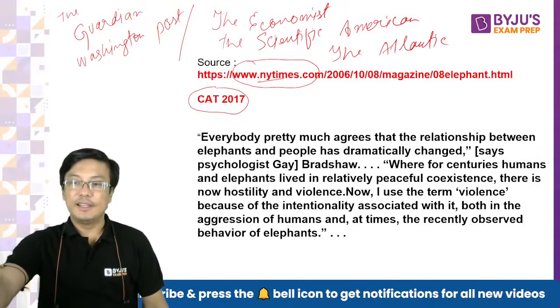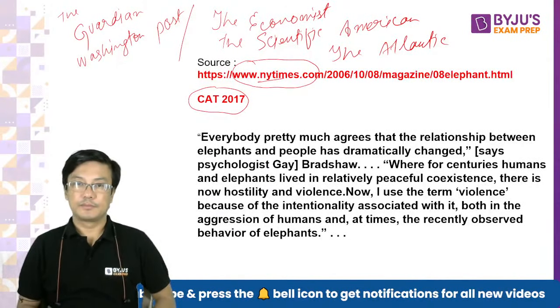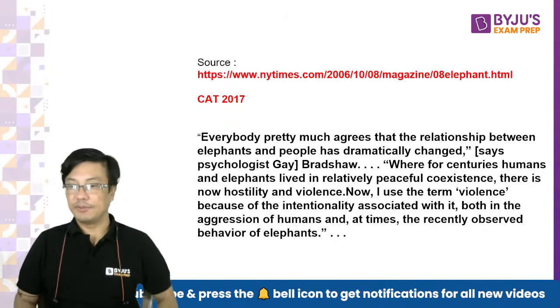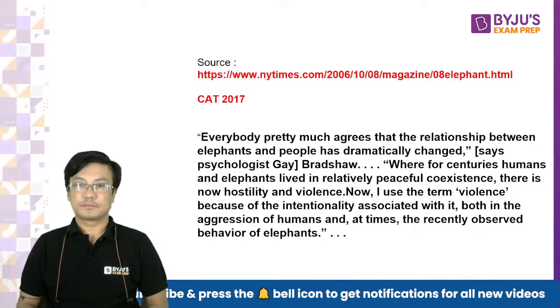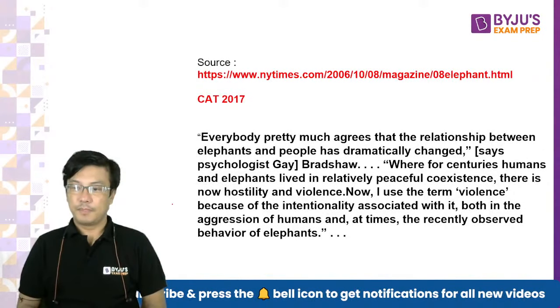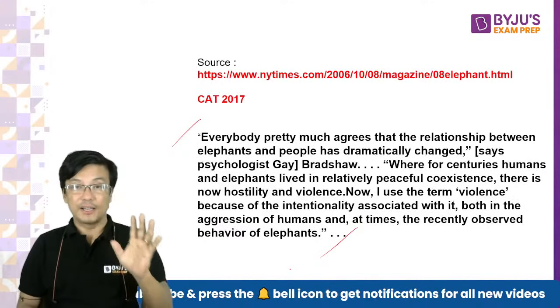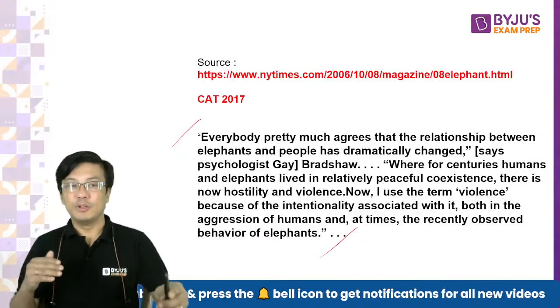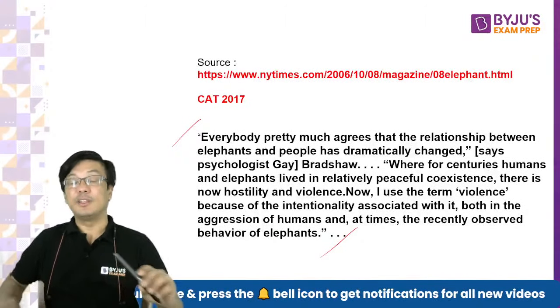And let's read the passage. This is from CAT 2017. Let's see. Just one slide, one paragraph, everybody has read it. This is the introductory line and the introductory paragraph. From this, you know that the author is going to speak about elephant-human relations or mostly elephant-human tensions.